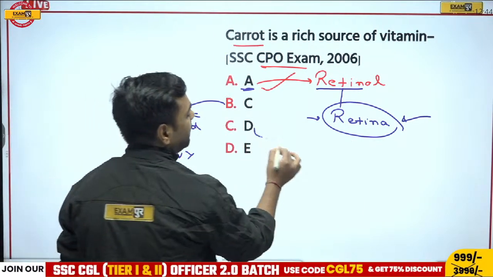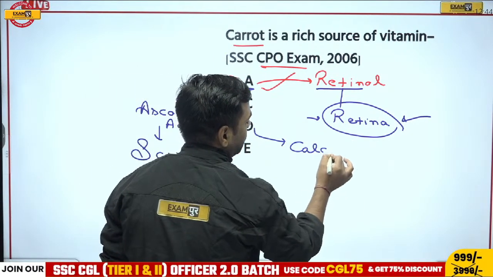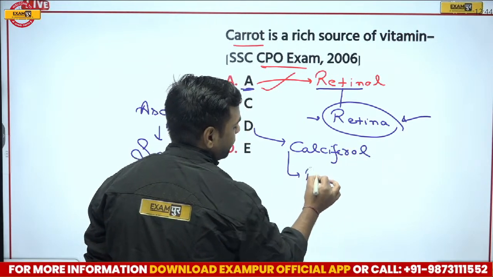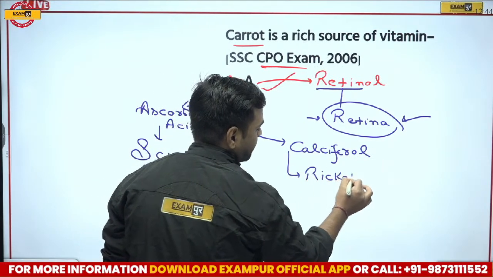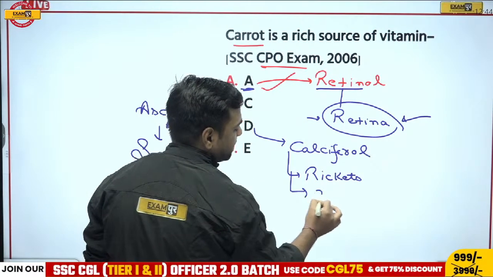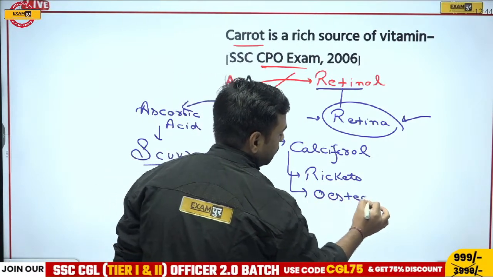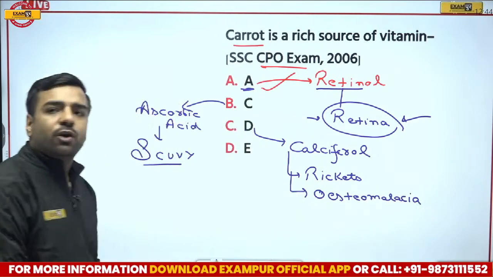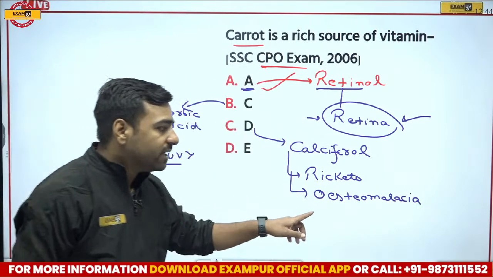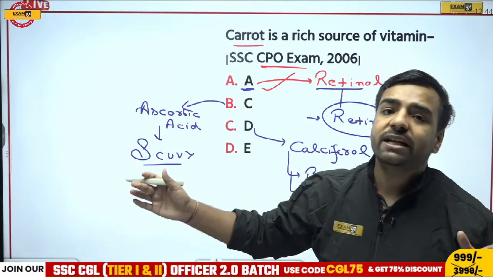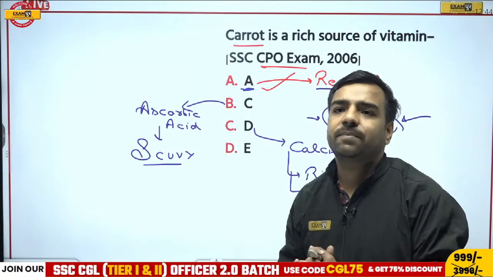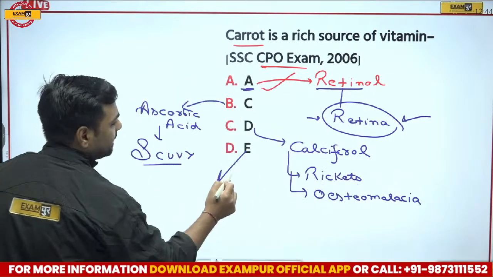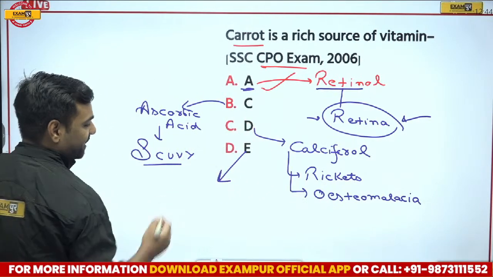If I talk about vitamin D, it is calciferol. And its deficiency leads to what? Its deficiency leads to rickets. Apart from rickets, it also leads to osteomalacia. Rickets is actually bowing of legs. And if I talk about osteomalacia, here weakening of bones takes place. There's a lack of calcium.